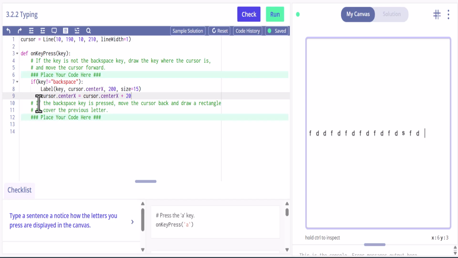Then it says if the backspace key is pressed, move the cursor back and draw a rectangle to cover the previous letter, which will be white.